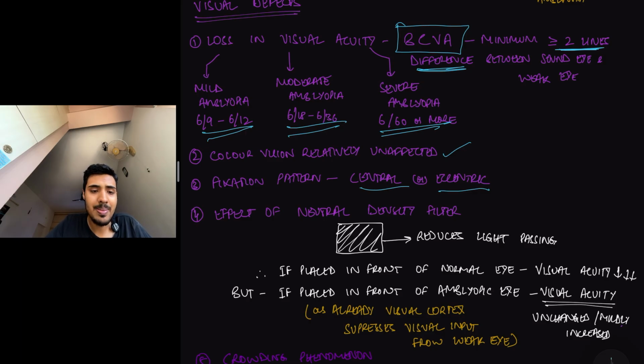Now, what is fixation? Basically, see, the light rays that pass through our eye normally get fixated onto the fovea. This is known as foveal fixation. But if it is getting fixated onto the eccentric part of retina, that is the peripheral part of retina, then that's a problem, right? That is one more visual defect.